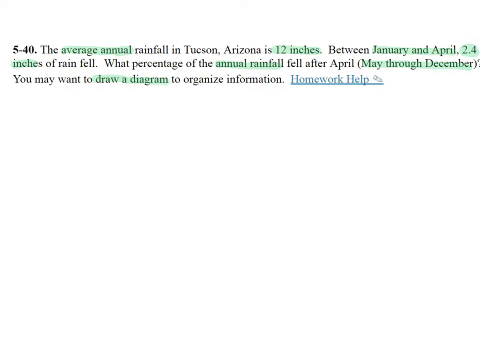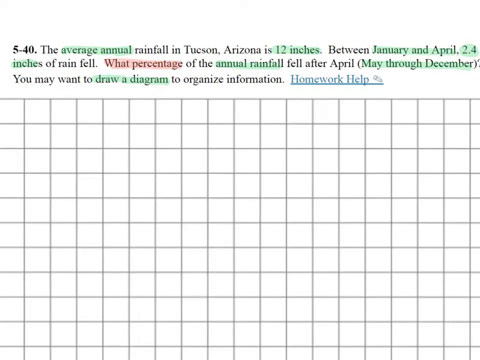I definitely want to draw the diagram, but again, we're asking to find what percentage of the annual rainfall is between May and December. So let's draw the diagram together, and I'm going to use each length from a square to represent 10%. And a whole means 100%, so I will need 10 of these on my number line. So pause the video, get graph paper, or if you don't have graph paper, divide into 10 equal parts so that we can show all our work.